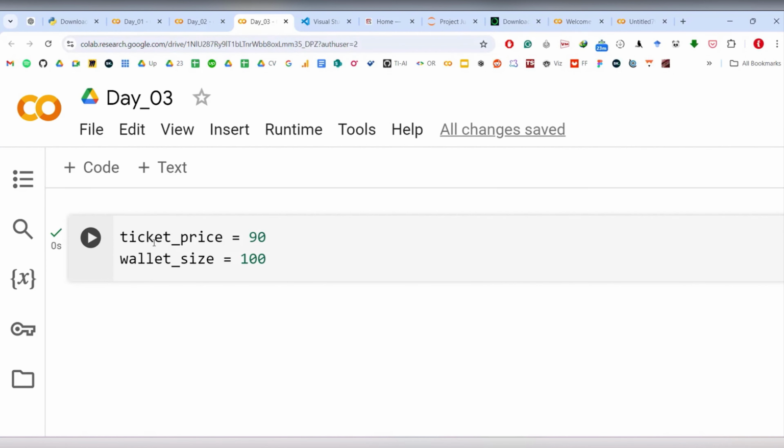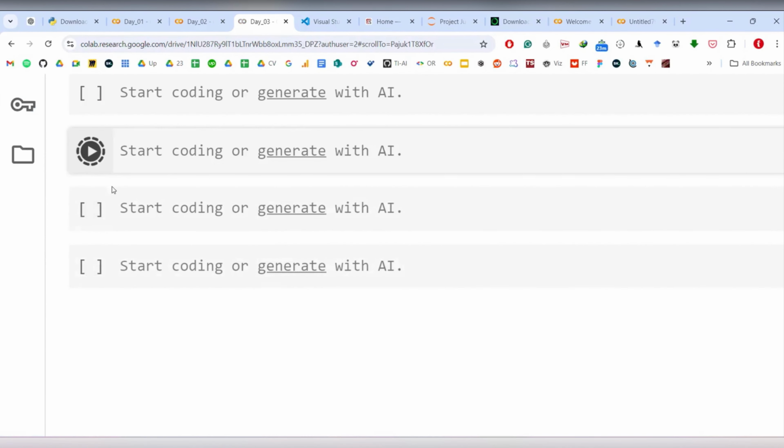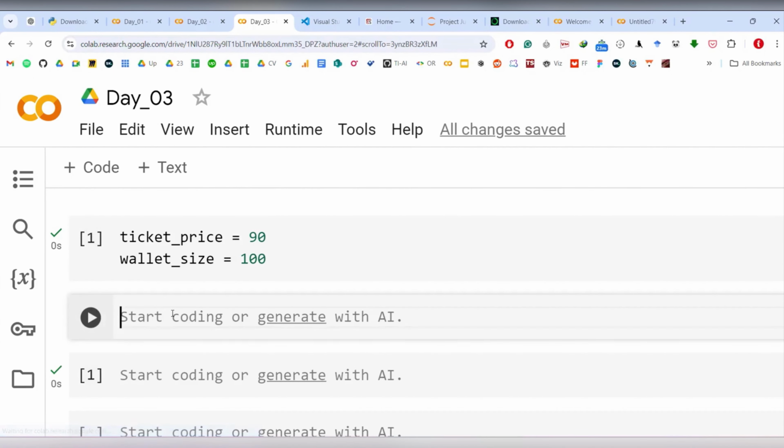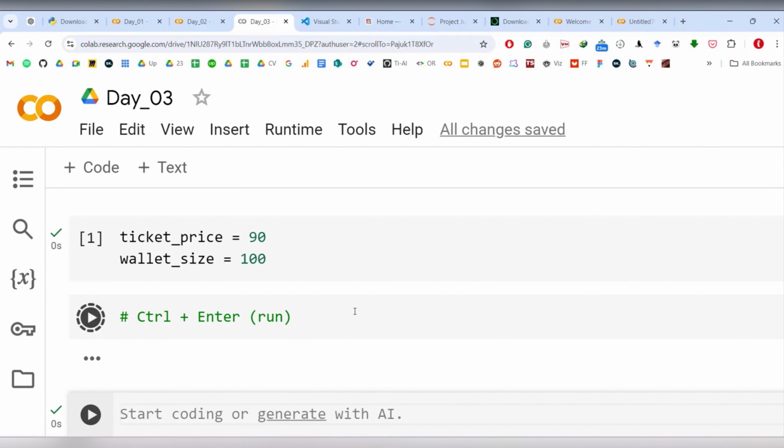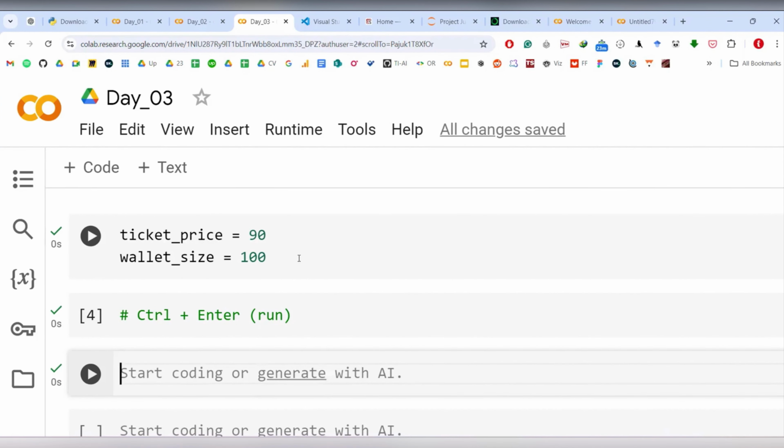Now these are nothing but your variables, these are nothing but your values. So let's add more code cells here. Now if you look for ticket underscore price and run this, by the way, you can also run this every time. You don't have to click on this. You can do control enter. Control enter is a shortcut to run your code, right? So we've learned about another shortcut. Control plus enter automatically runs your code.